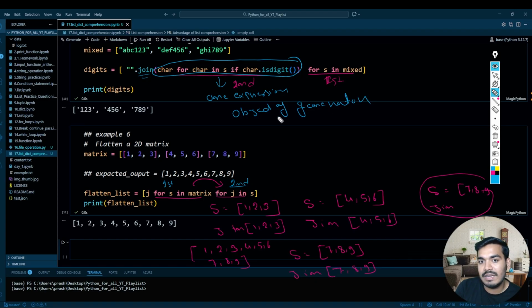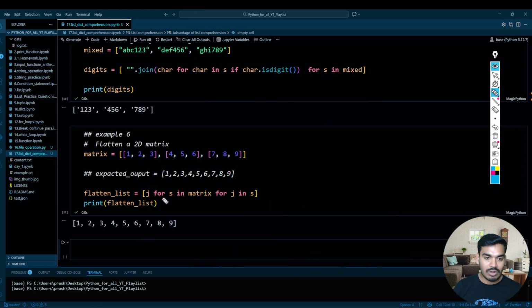Now what is a generator, what is an object of generator? It is too soon to explain. Just understand that this is one expression which is coming after this, and this is not the expression of your first loop. After that I'm iterating over here and again I'm writing back over here. But if you want to write this way, all together, I can do that. That's one of the ways of writing.